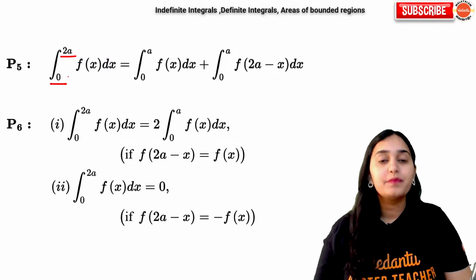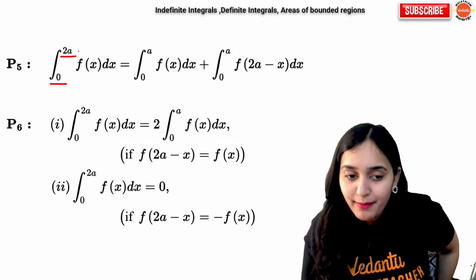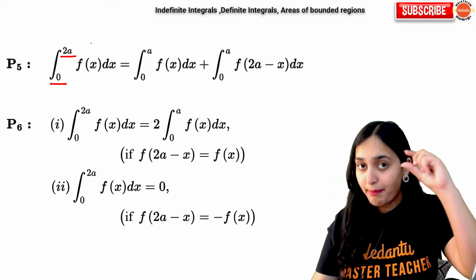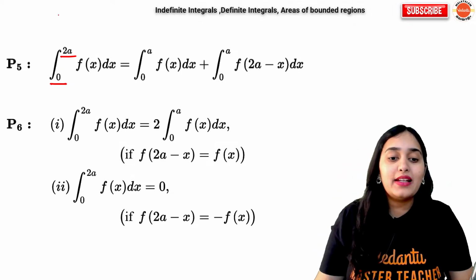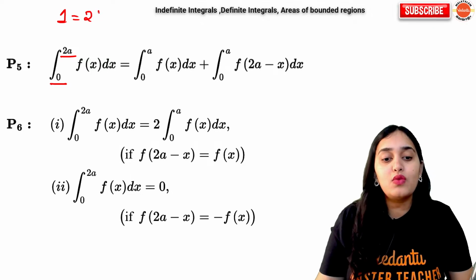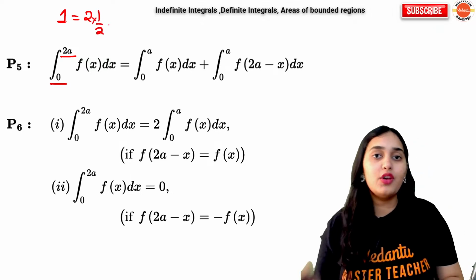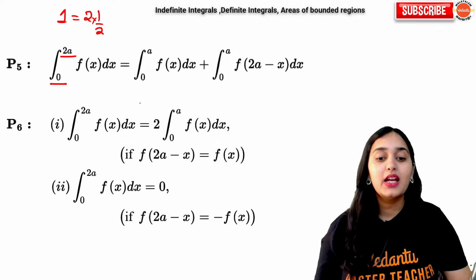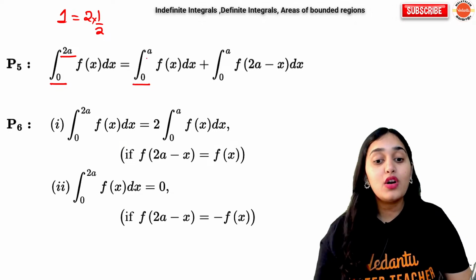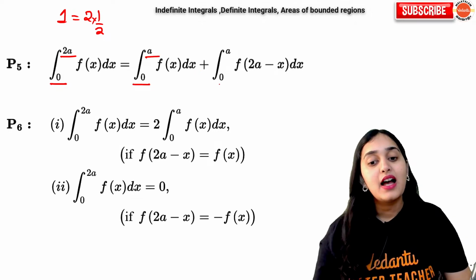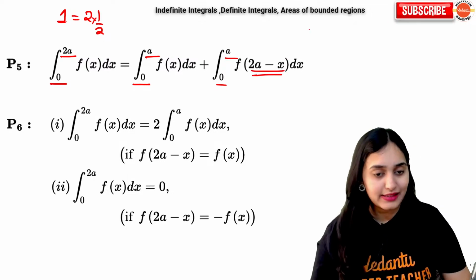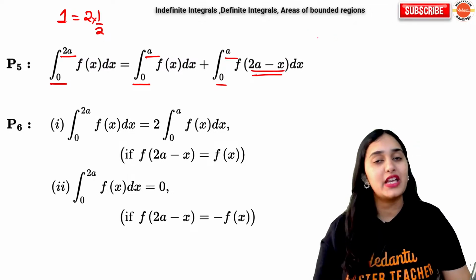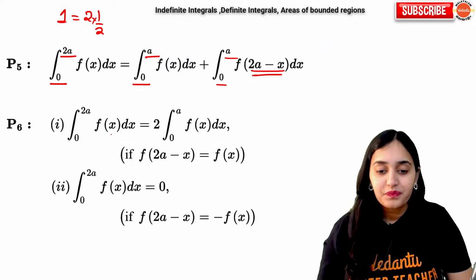Next, 0 to 2a. What will happen? Suppose you are able to break the upper limit into twice of something. It can be anything. Basically, 1 can be written as 2 times 1 by 2. So if you break it into twice of something, it is the same as integral 0 to a f(x) dx plus integral 0 to a f(2a minus x) dx. Sometimes we break the function like this just for our ease.